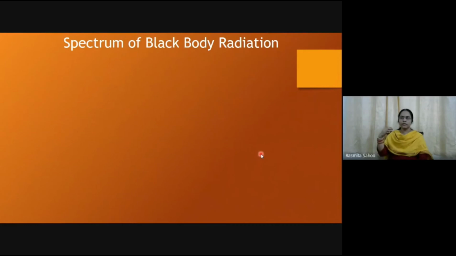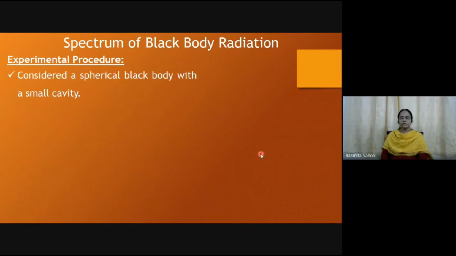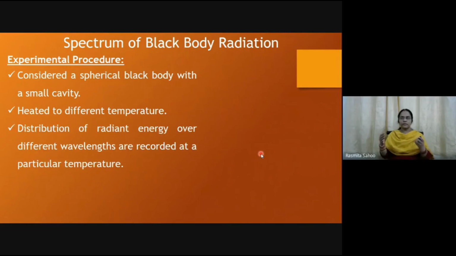To see that, the scientists conducted experiments, and based on the experimental results they obtained this spectrum. They considered a spherical black body with a small cavity, as I showed you earlier, and heated it to different temperatures. If it is heated to different temperatures, the amount of radiation coming out will be different.